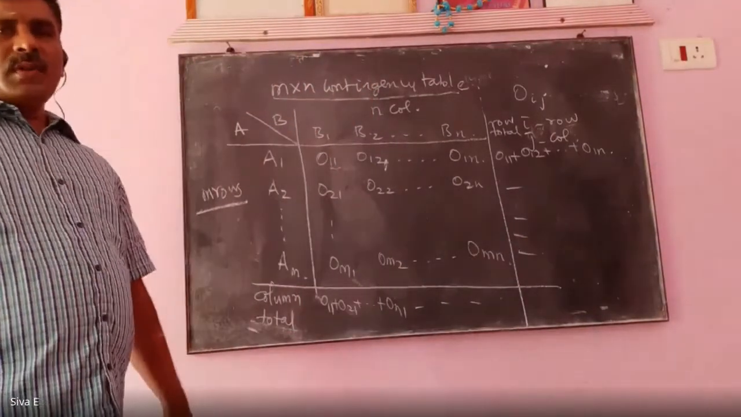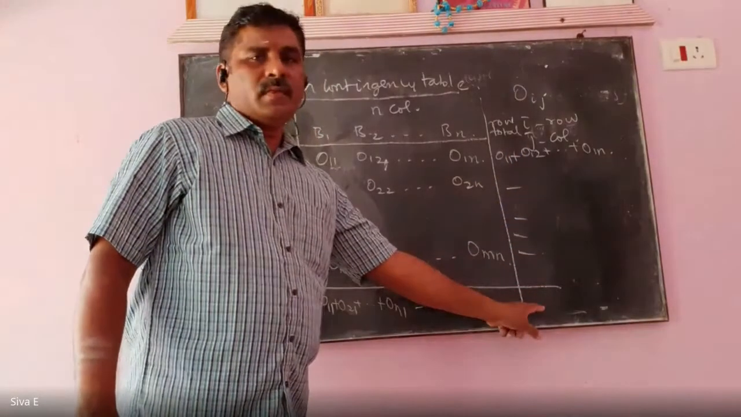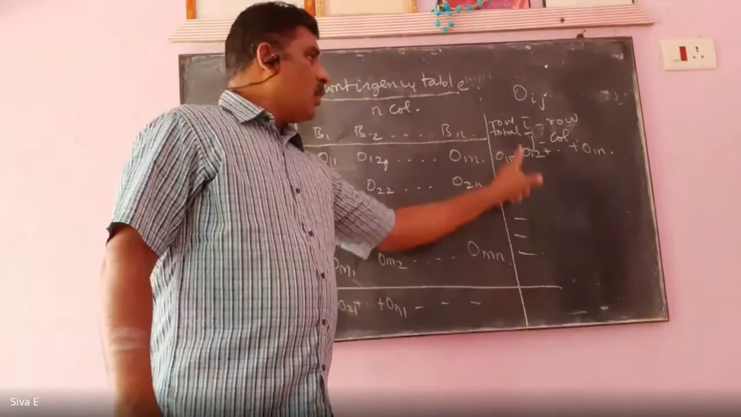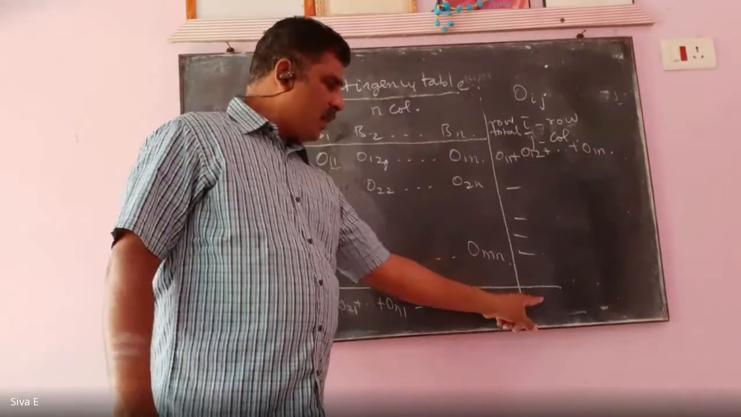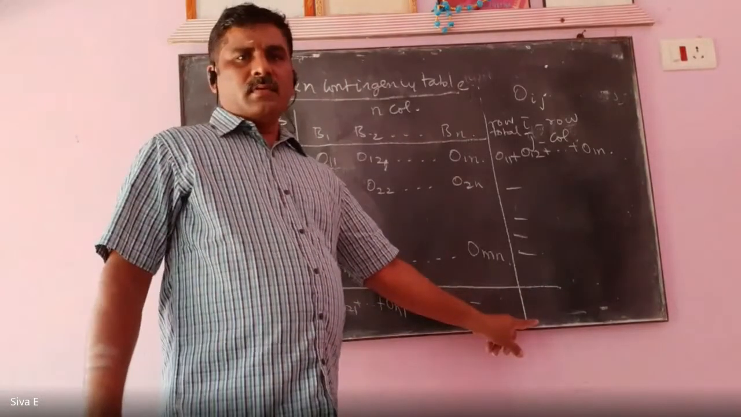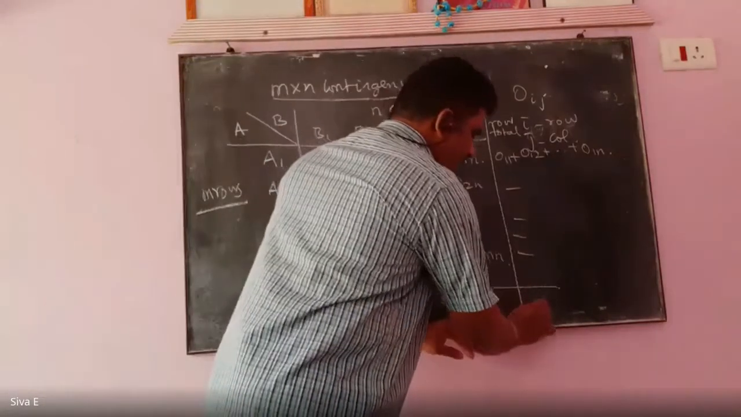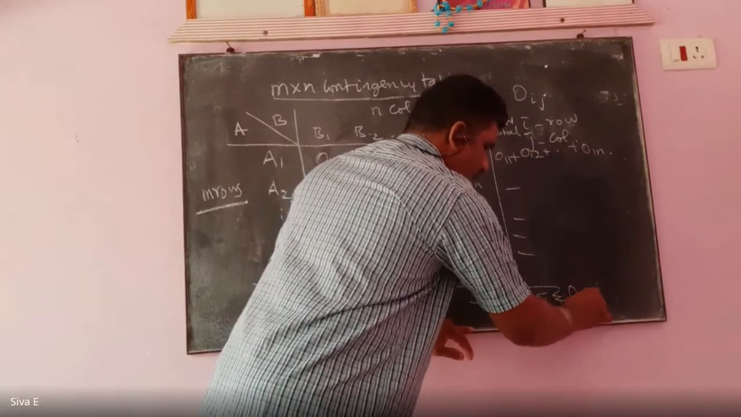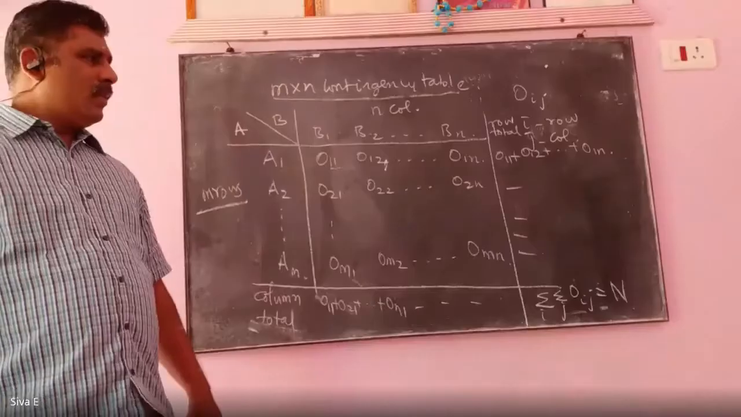And one more thing: when you add all the row totals, you get one value. When you add all the column totals, you get a value. That row total sum should be equal to the column total sum. There should not be any mistake in this. Now listen, this can be written as summation over i, summation over j, Oij, that is equal to capital N. You know what is capital N?